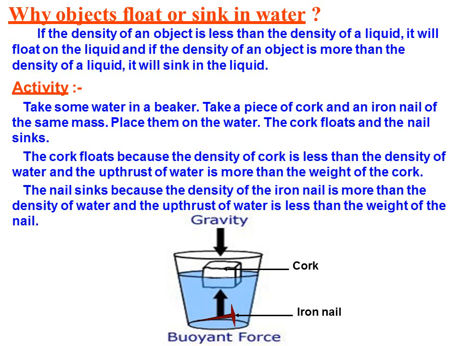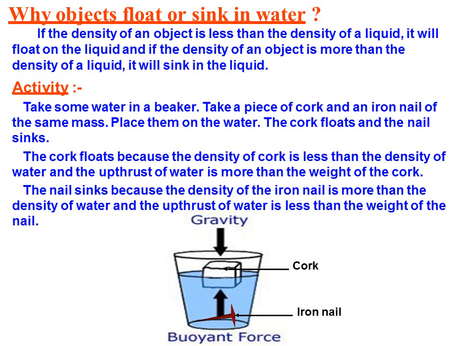That means it will go deep inside the water. We have a figure here also. We have an example of cork and iron nail. The density of cork is less than water, so it doesn't sink in water, it floats. Whereas we have a nail, its density is more than water, so it sinks. So a simple experiment or activity we can do.